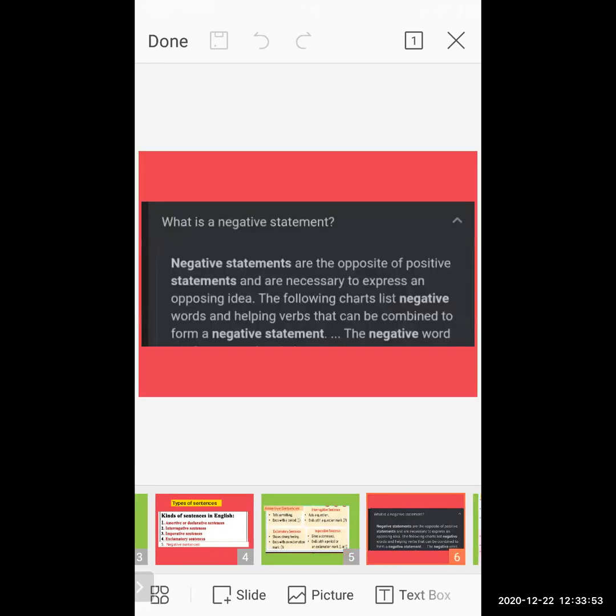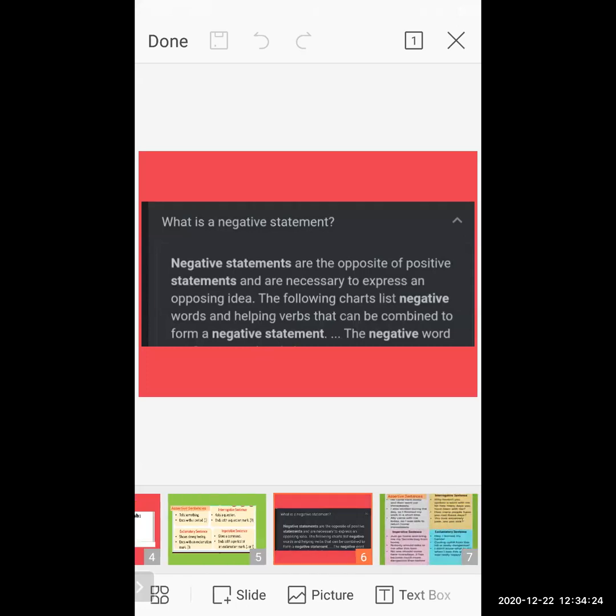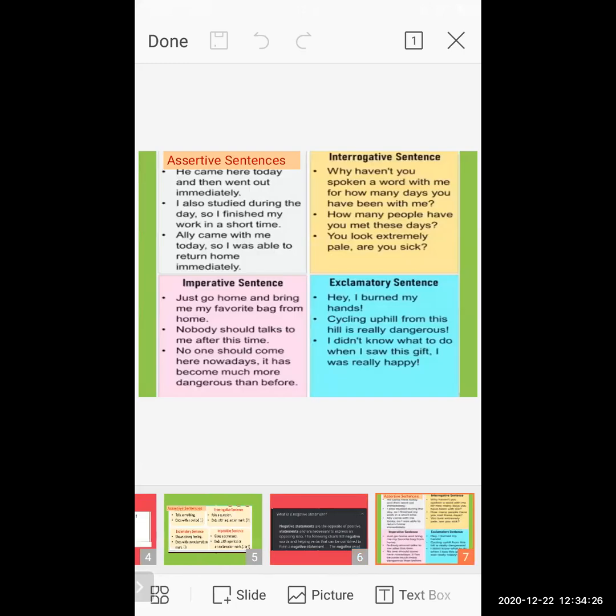Now, what is a negative sentence? Negative statements are the opposite of positive statements. They show opposing ideas. Negative words like not, nobody, no, nothing come under the negative statements. Now have a look at some examples of the different types of sentences.